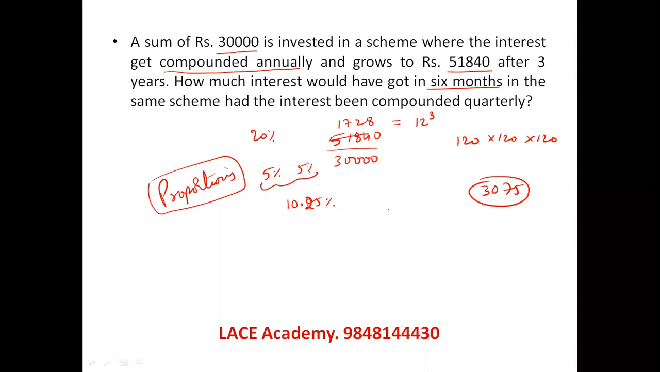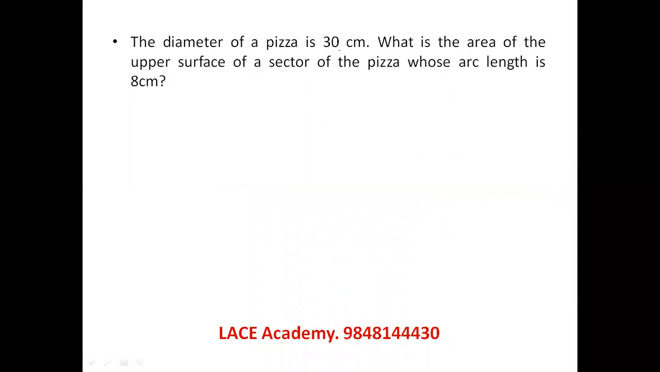The diameter of a pizza is 30 centimeter. What is the area of the upper surface of the sector of the pizza whose arc length is 8 centimeter?